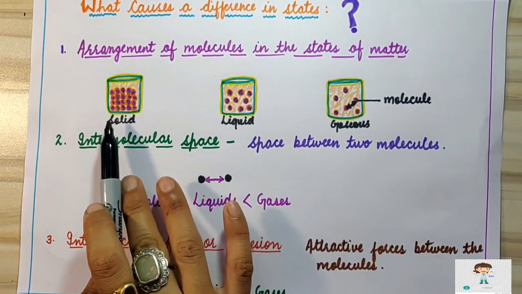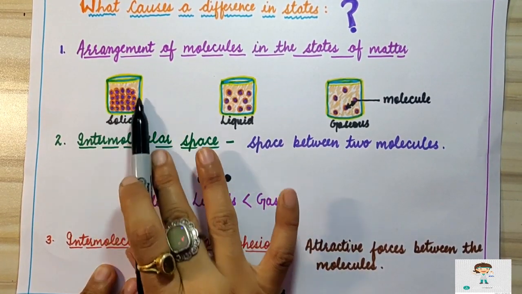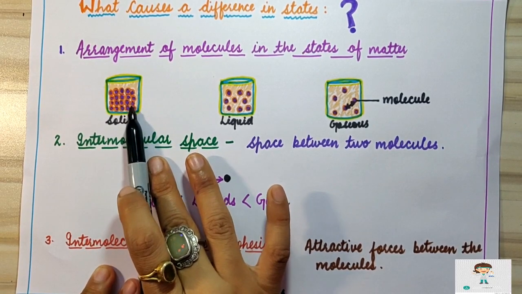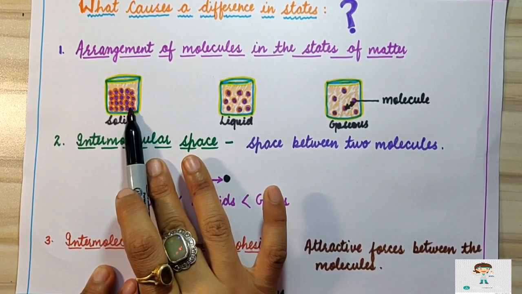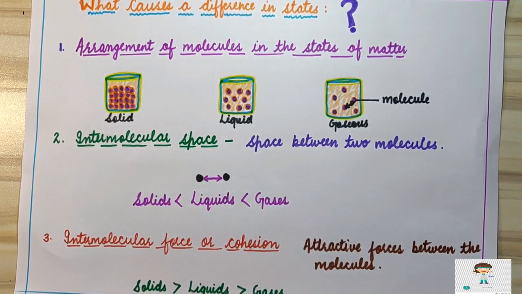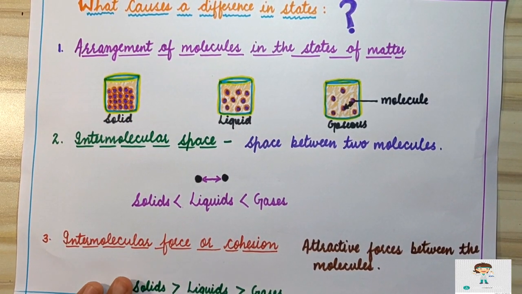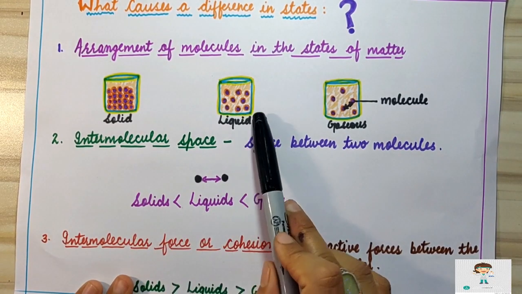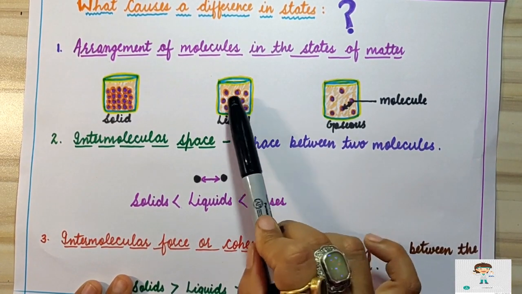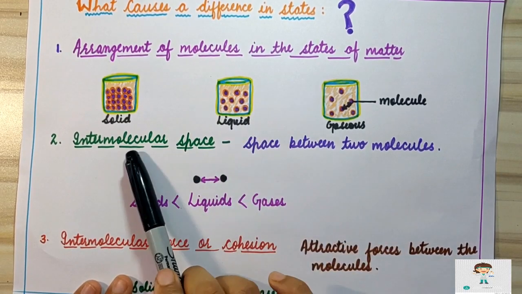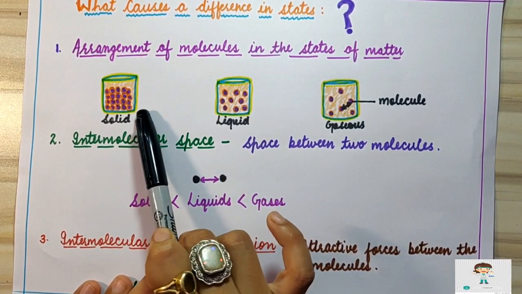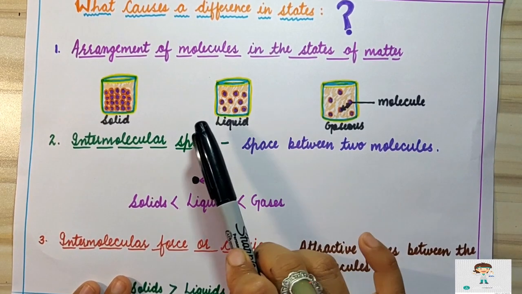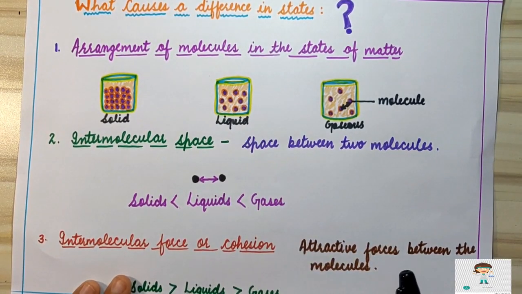So we can say that in case of solid, the particles are closely packed. It means the particles have very less or negligible intermolecular space. So that is why solid particles cannot move from one place to another and they can be considered as rigid substances. But on the other side, in case of liquid, particles have spaces between them. They have intermolecular space more than that of solid.